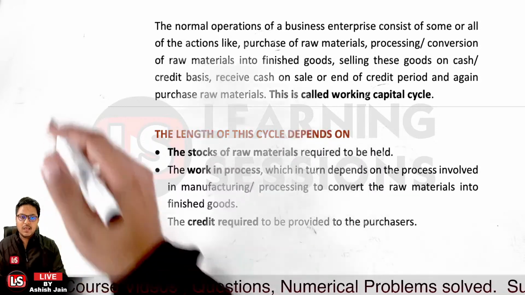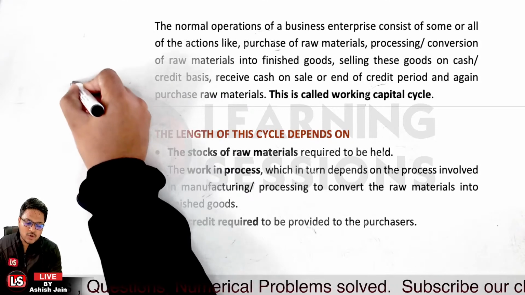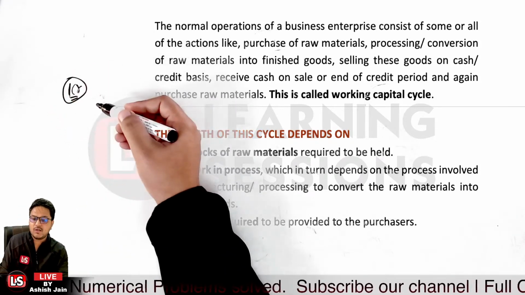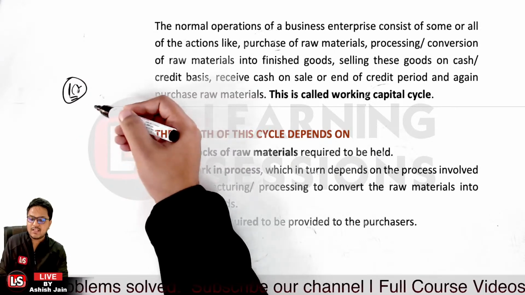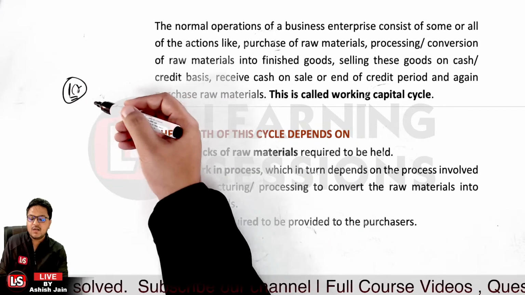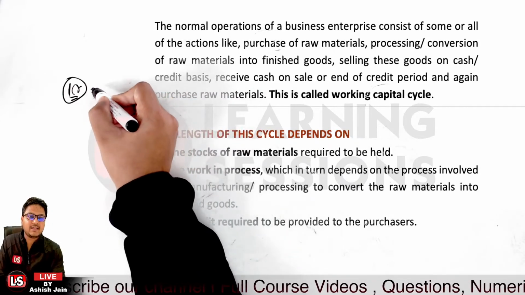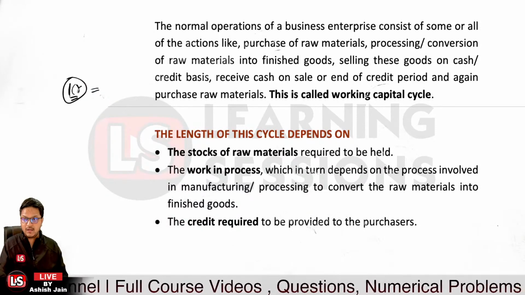Let's take the case where we have to hold at least 1 crore rupees of stock at all times. Average stock is to be maintained at rupees 1 crore. In that case, we have to maintain our inventory at rupees 1 crore, whether it is in use or not. Definitely our operating cycle, our working capital cycle, will be elongated now.